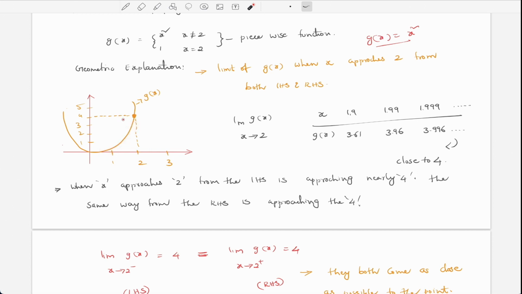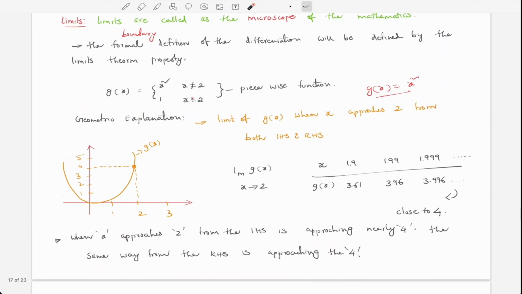So this is the limit. If a person is 17 years, 11 months, 21 days, then 28 days, and 29 days, you are getting as close as possible to 18, right? So to see a movie or to play a game, this is called a limit. I hope you get it.